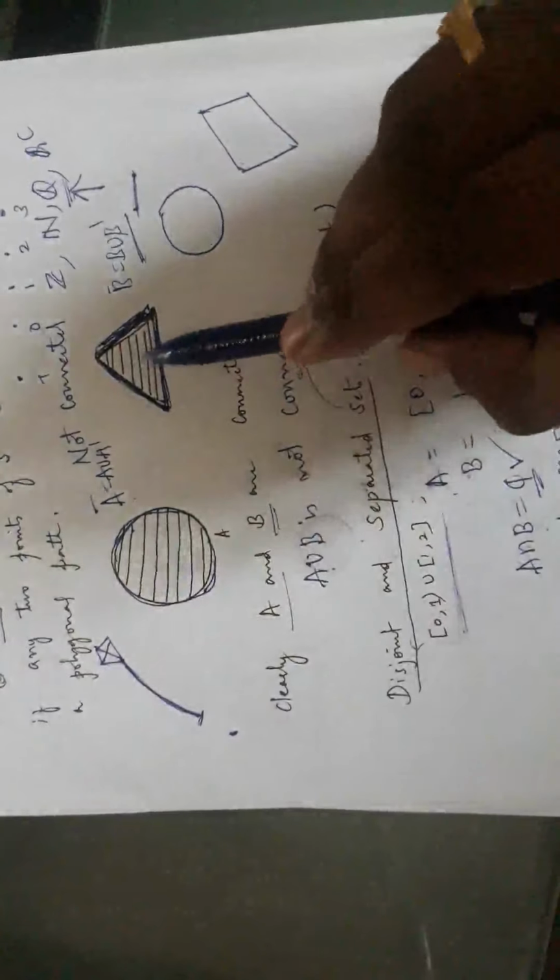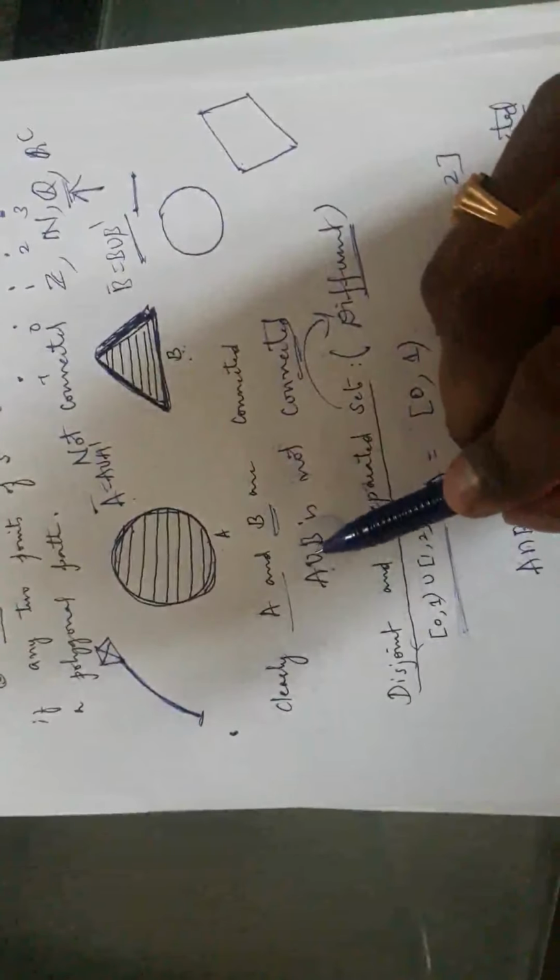Am I right? No element is common. This is sitting somewhere here, this is sitting somewhere here. Getting my point? Is it clear? Then A intersection B bar is empty, and A bar intersection B is empty, which means A and B are separated. That means A is not near to B, B is not near to A.